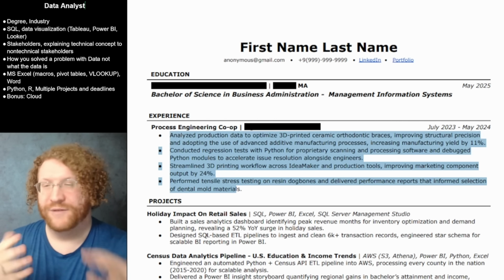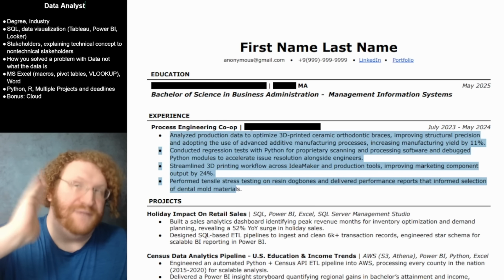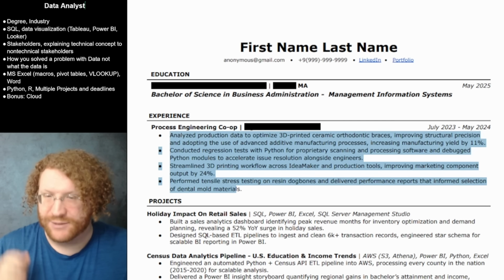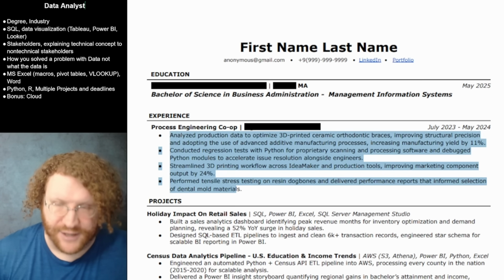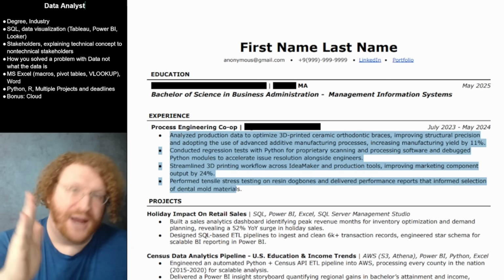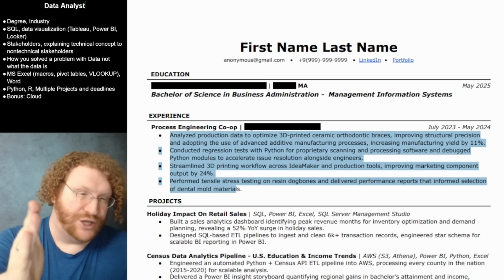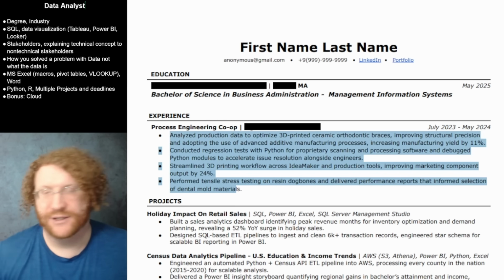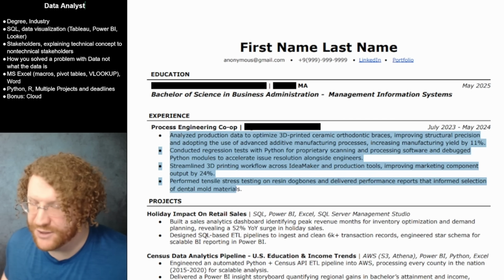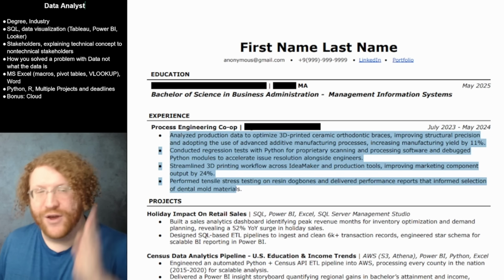This is the rule of the order of importance, because people are like, should I put this first? And here it is. Relevancy first. If it's not relevant to the job, which it seems like nothing in the process engineering is, it should not be first. Relevancy first. And then it goes relevant work experience, relevant internships, relevant projects. So if you don't have relevant work experience or you don't have relevant internship experience, then you must have relevant projects, and those should be up.